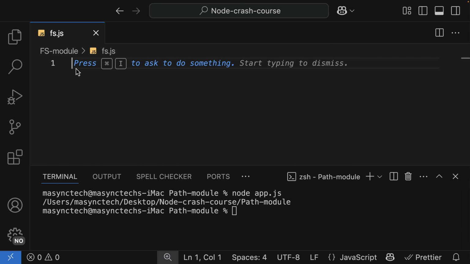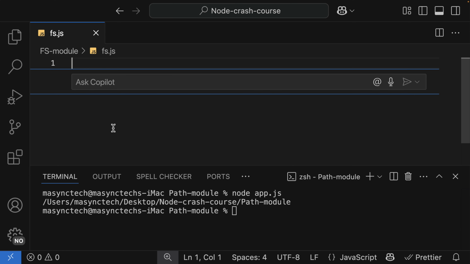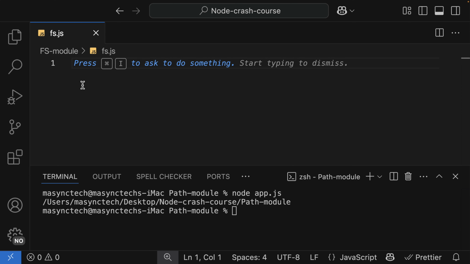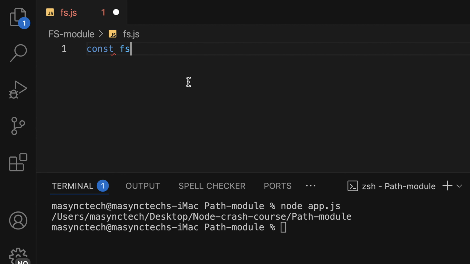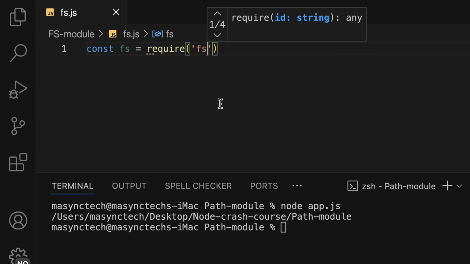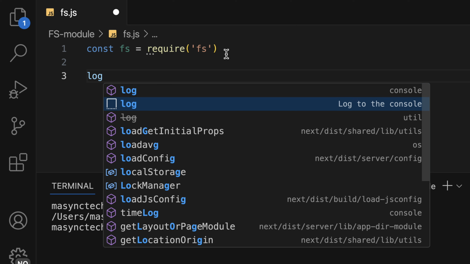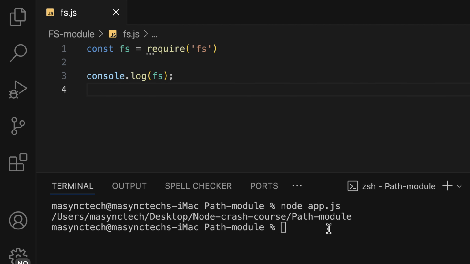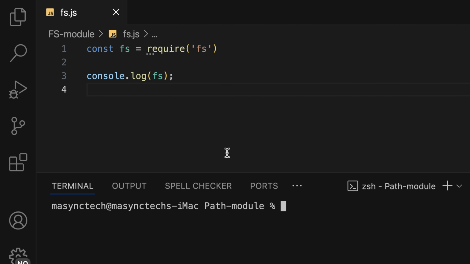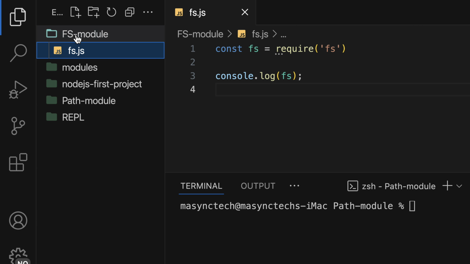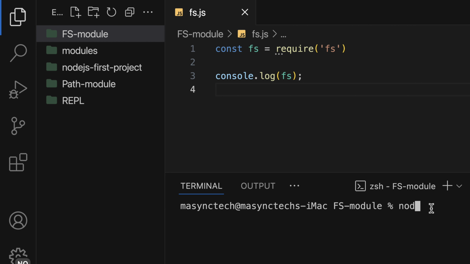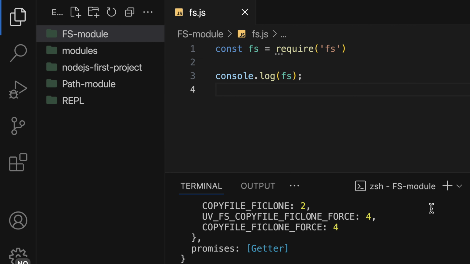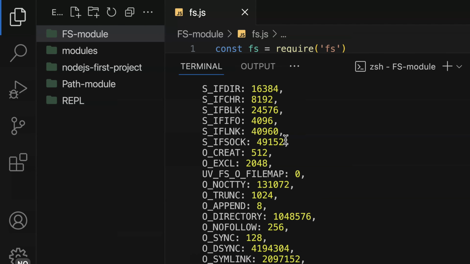So first of all, we need to require the FS module. And the FS module goes with the path module, which we have already covered. So I'm going to say const fs equals require, and then fs. Once again, if I log the FS module here, now let me clear it and navigate into this particular folder. Right click and then open in the terminal. Correct, and then use node and then fs.js, and let's have a look at the methods and properties,